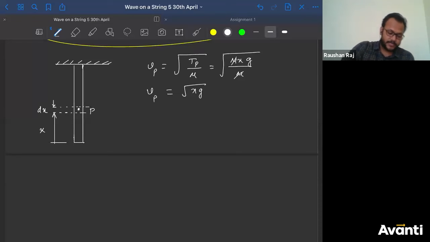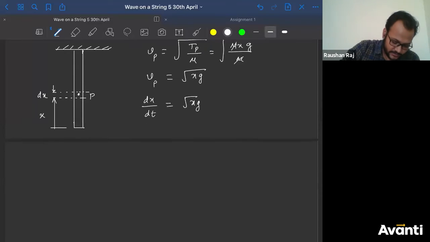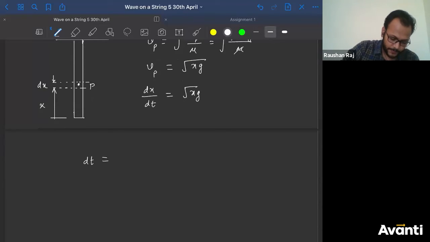Correct? But how else can we write this velocity at p? Can I say that vp can be written as dx by dt, right? And this dx by dt is equal to square root of x into g. Now we have to find the time. So I can write dt is equal to dx divided by square root of xg. Now I have to find the time, so we will integrate this.